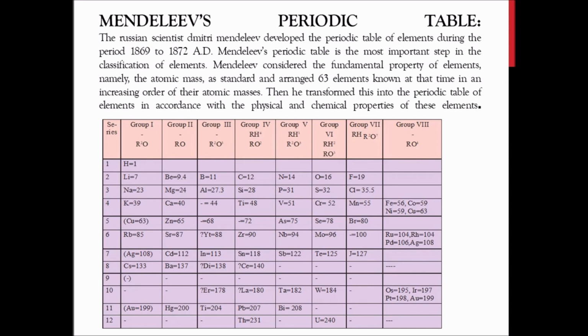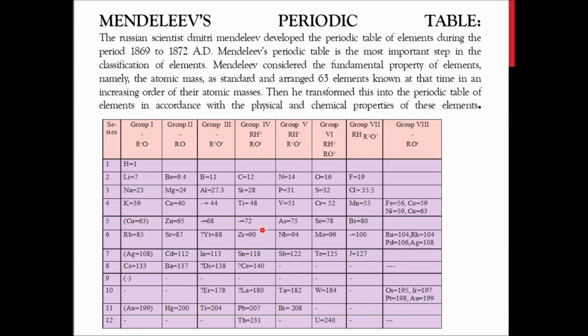So here we have one table. We will see how they have been arranged, according to the increasing order of atomic number. All the elements known up till that time, he tried to classify.